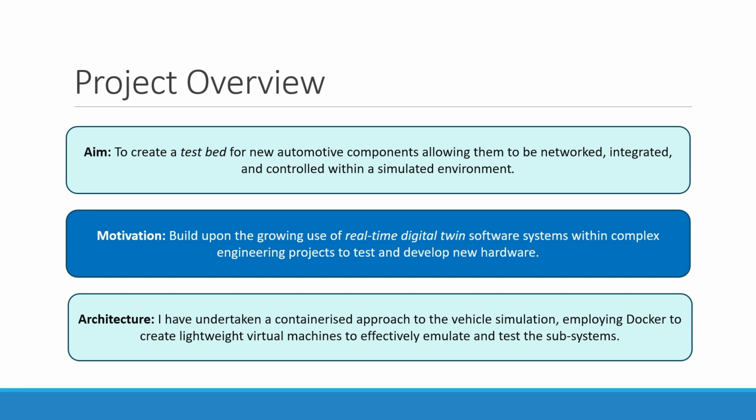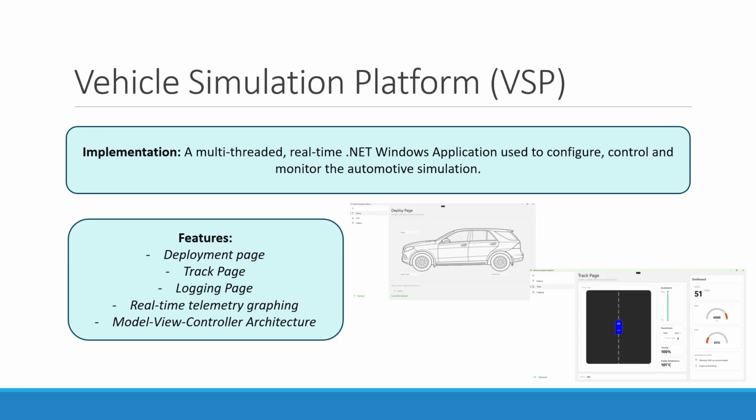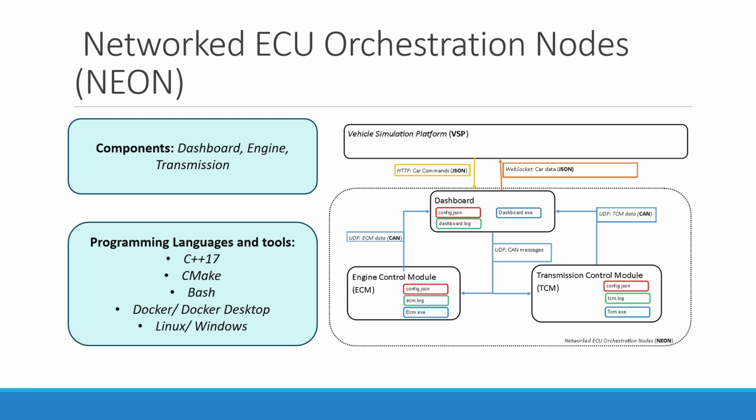To accomplish this goal, I will be using industry standard techniques and languages to form an effective and maintainable architecture. The simulated automotive will be controlled by a Windows desktop application called the Vehicle Simulation Platform, or VSP. This will be developed using the .NET framework employing the Model View Controller architecture. This application will allow the user to configure, deploy, control, and monitor the simulated car in real time, displaying clear and relevant feedback. The simulated automotive will be comprised of a NEON system.